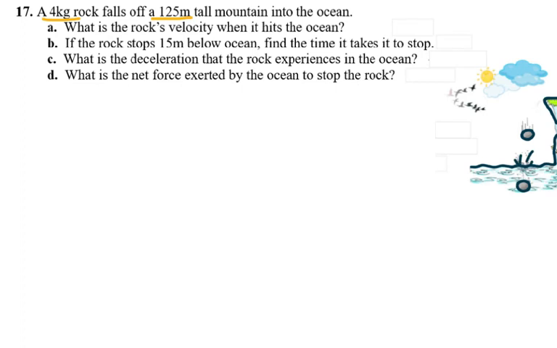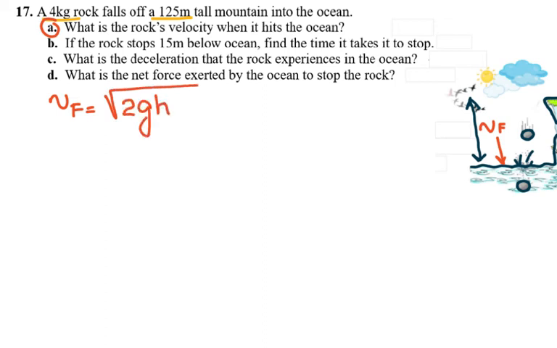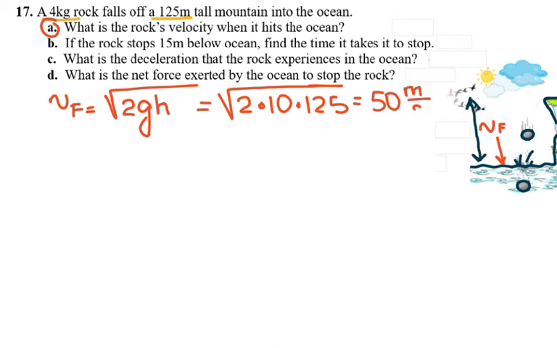And the rock, the mass is given and the distance is given. Because I know this height, I can find the final velocity. It's a free fall, so I can use the v squared formula. For A, my final velocity is equal to the square root of 2 times acceleration times the distance, and initial velocity is 0. So I have the square root of 2 times 10 times the height, which is 125. That gives me 50 meters per second.